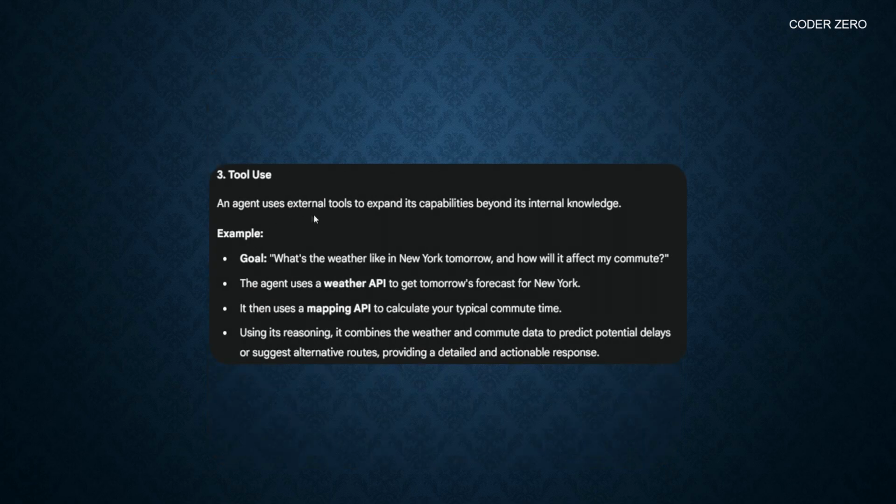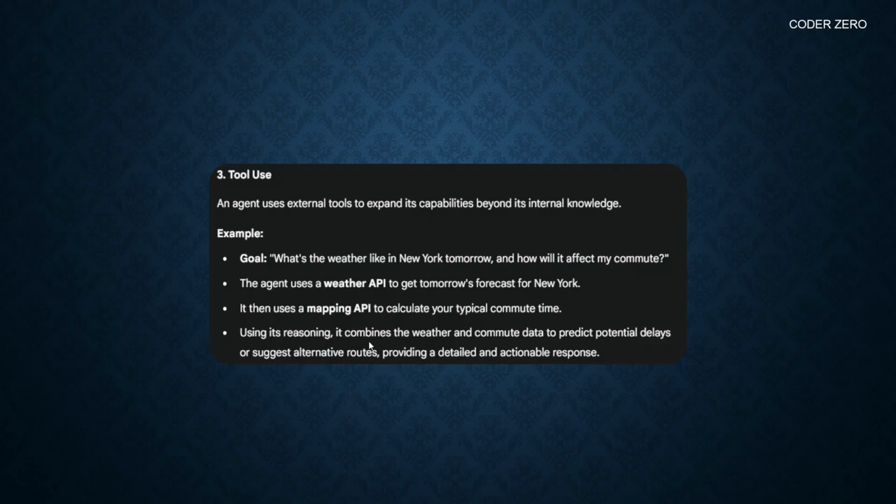An agent uses external tools to expand its capabilities beyond its internal knowledge. So here the goal is, what's the weather like in New York tomorrow and how will it affect my commute. So the agent uses a weather API to get tomorrow's forecast for New York. It then uses a mapping API to calculate your typical commute time.